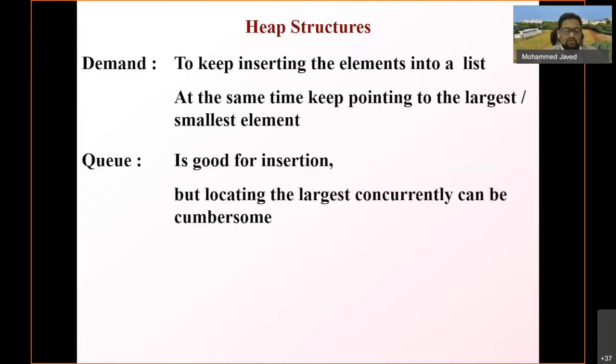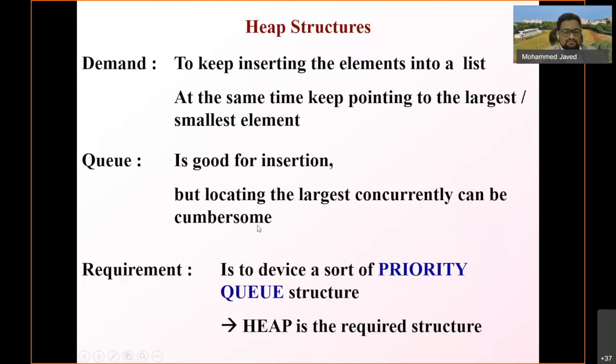You may say that a queue is good for implementing this. A queue is good for insertion, but locating the largest element concurrently can be cumbersome. So the requirement is to devise a sort of priority queue structure. Here it is: the heap. The heap is the required structure.